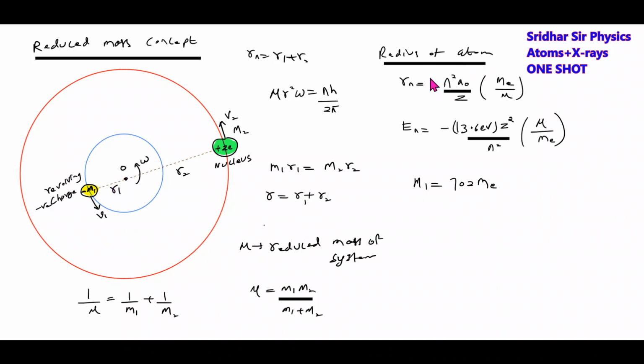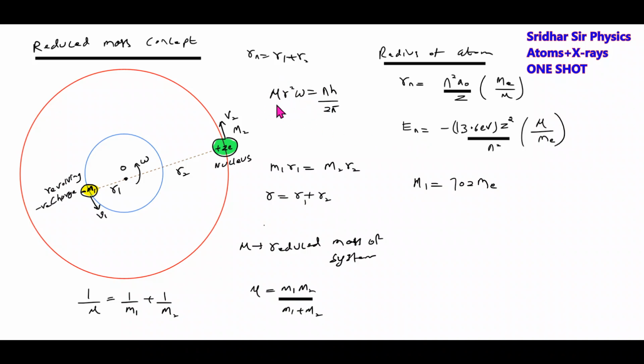Radius of the nth Bohr orbit equals n square a naught by Z, times mass of electron by mu. The energy in the nth orbit is given by 13.6 electron volt Z square by n square, times mu by me, where mu is the reduced mass. The revolving particle mass I'll know in terms of the electron. Even the mass of the nucleus I'll express in terms of the electron, so that we can get mu. Then I'll substitute and get the radius as well as the energy in the nth orbit. Both postulates will be valid here.